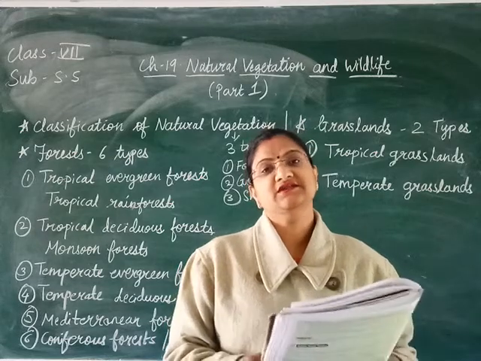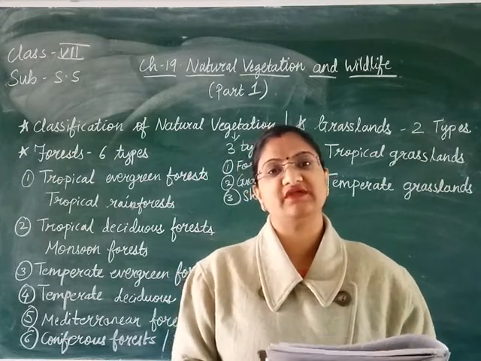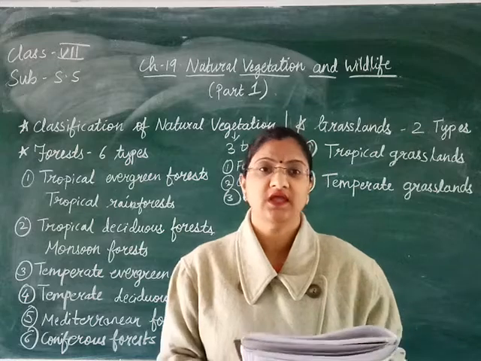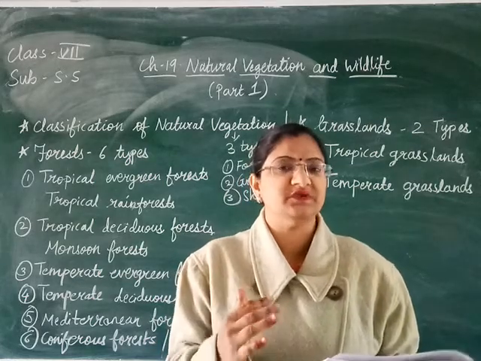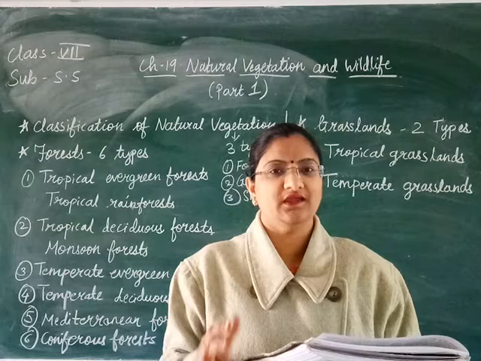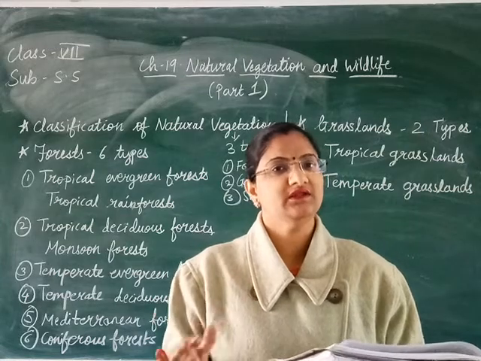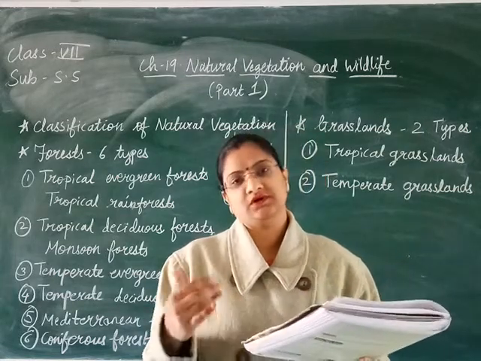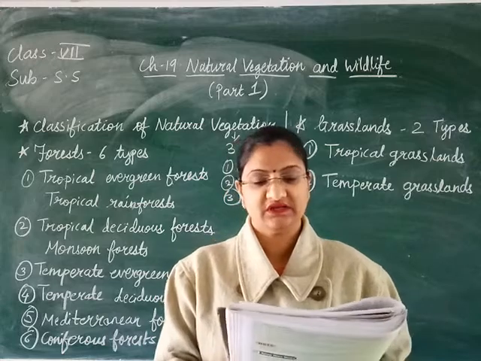Then grasslands: you will find grasslands in the places where there is moderate rainfall. Moderate means what? Zyada barish bhi nahi, kam barish bhi nahi. It's in the middle. Moderate means not too much, not too little. It's in between. So where the rainfall is moderate, there you will find the grasslands.